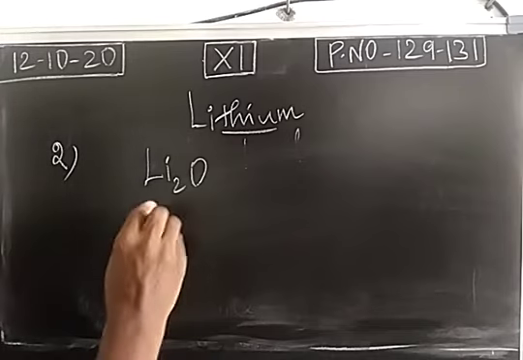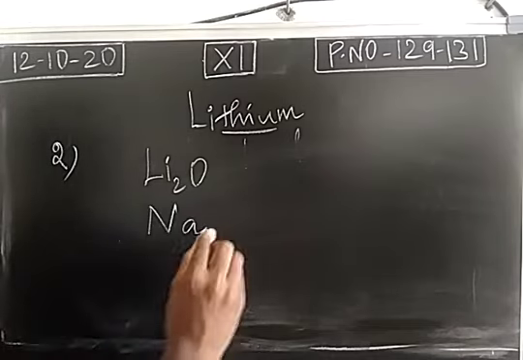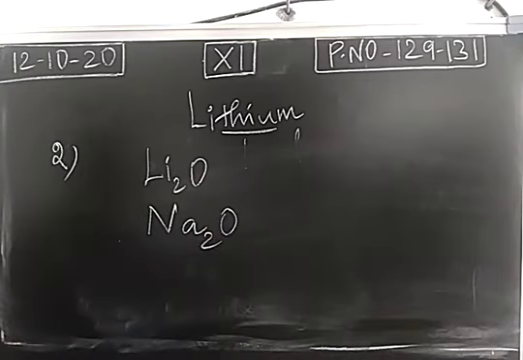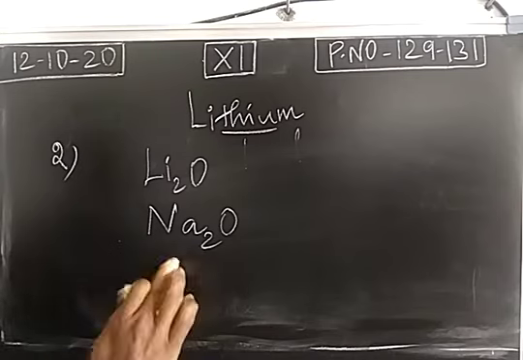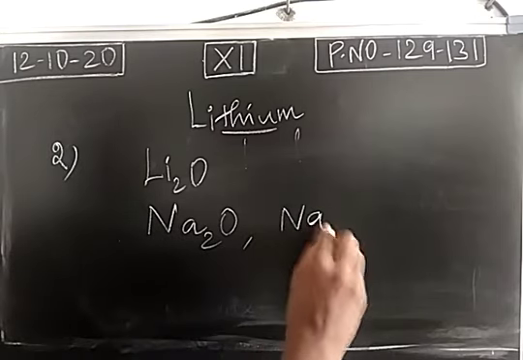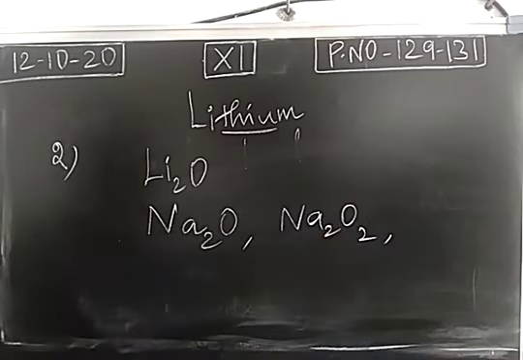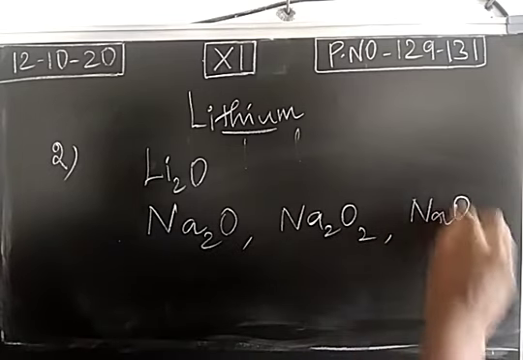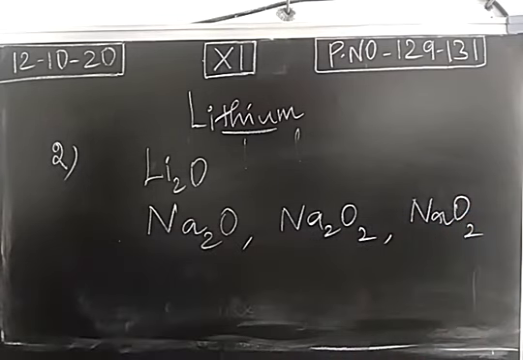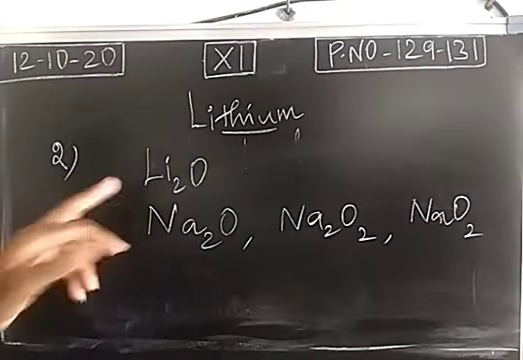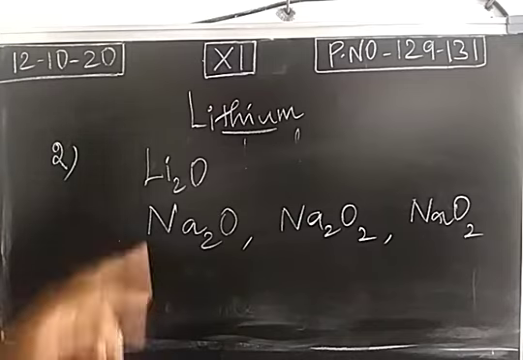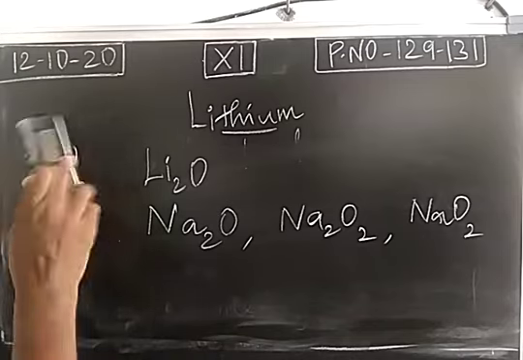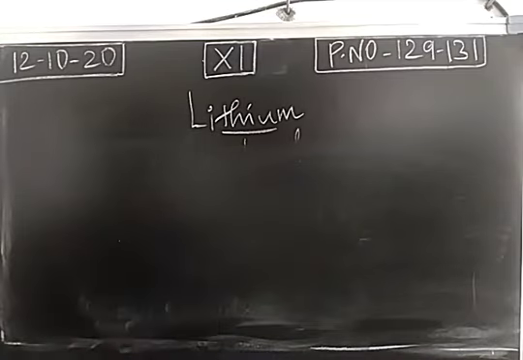So if you take other members like sodium or potassium, they form oxides, sodium oxide, sodium peroxide, sodium superoxide. So all these types of oxides will be formed by other members, but lithium forms only the ordinary oxide. So this is called a monoxide. Then what about the reactivity of lithium with nitrogen?